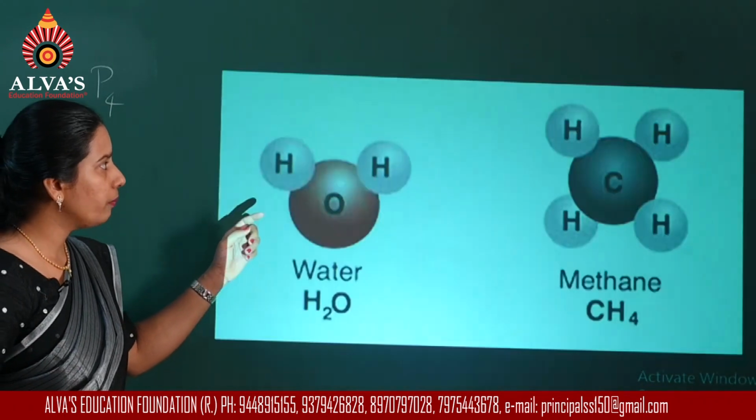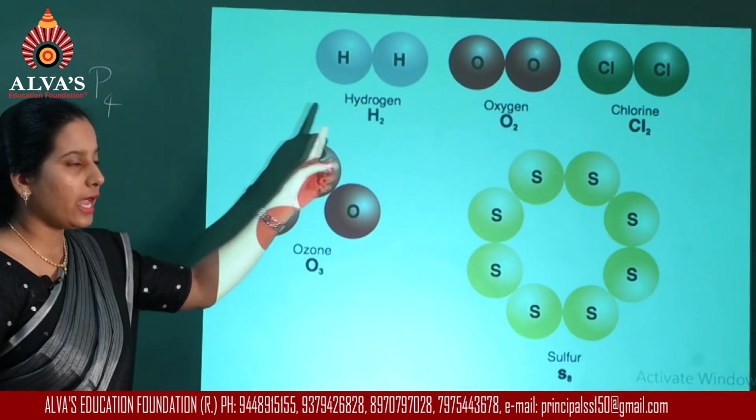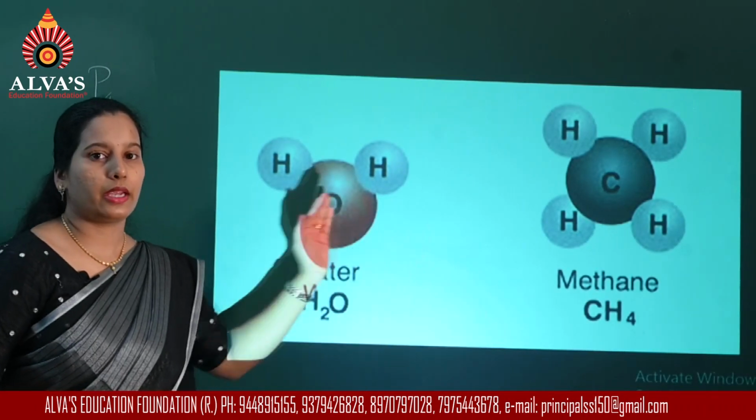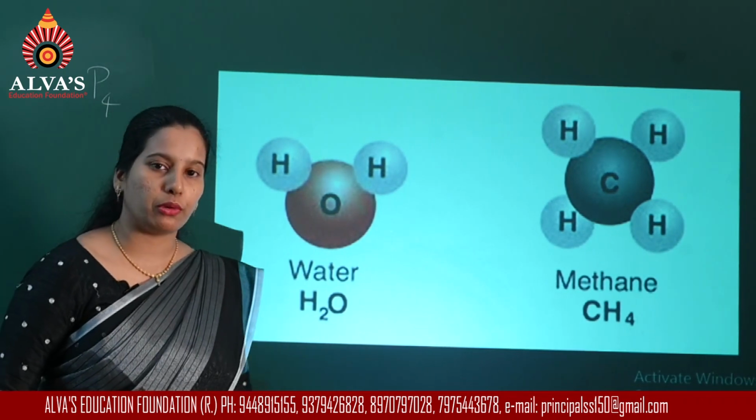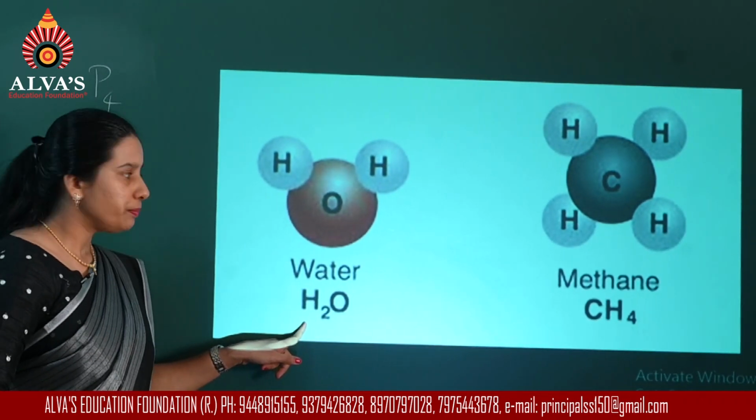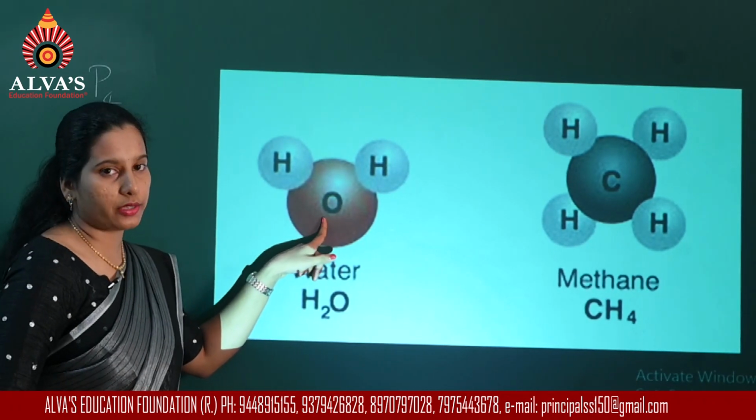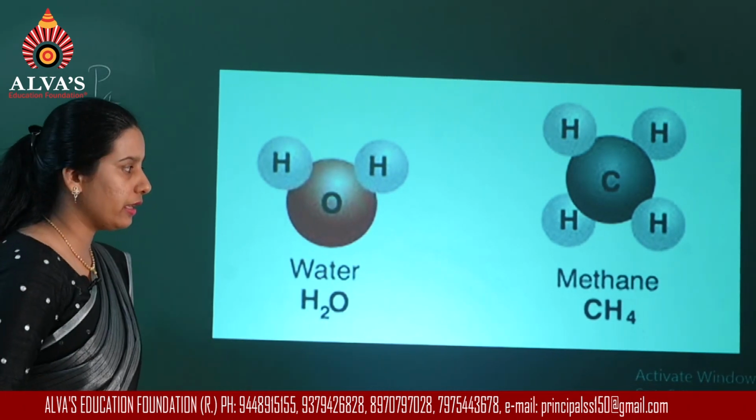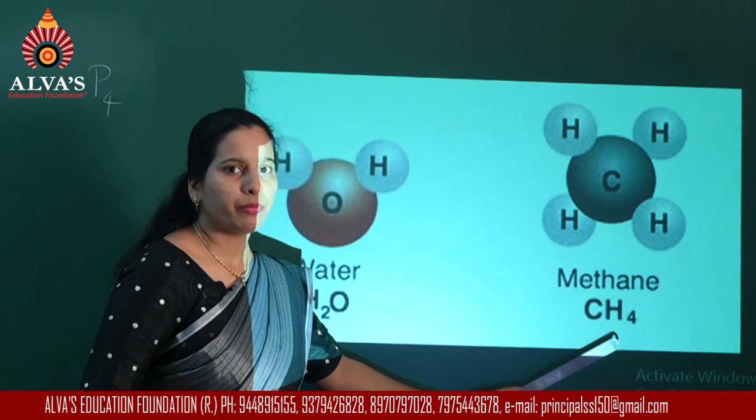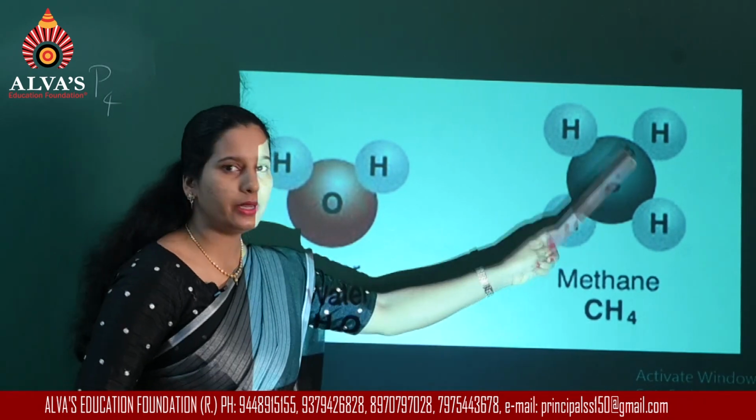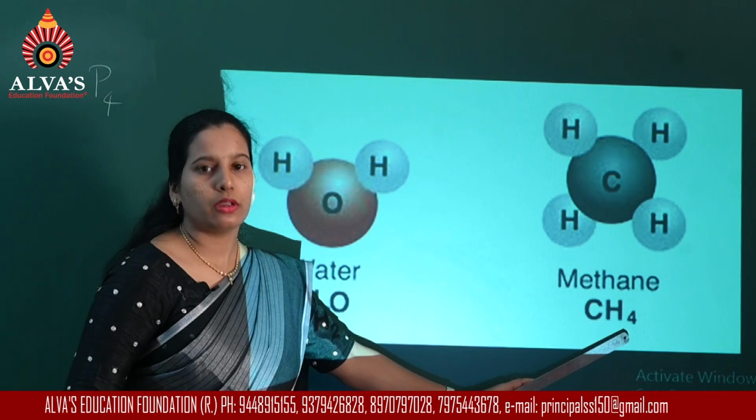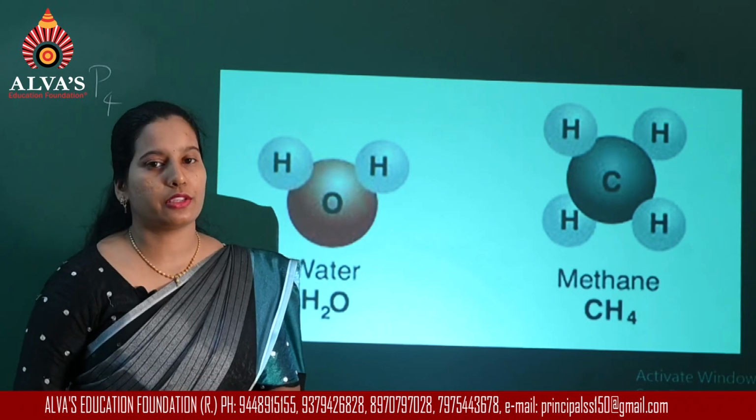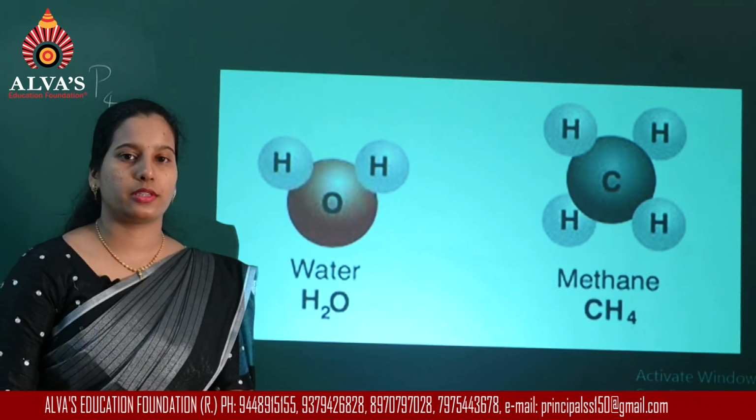Now I cannot call these compounds. They are only molecules, but these can be compounds as well as molecules. In a molecule of water, there is 1 atom of oxygen that is combining with 2 atoms of hydrogen. Similarly, a molecule of methane consists of 1 atom of carbon which is combining with 4 atoms of hydrogen. So these are some of the examples for atoms and molecules.